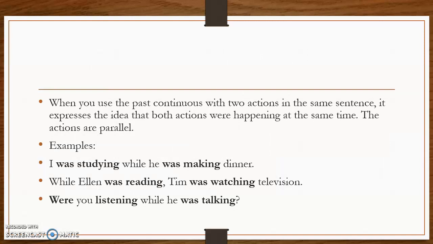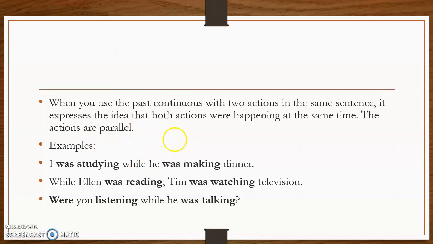Okay, so you are going to use it especially, guys, when, for example, 2 actions were happening at the same time in the past. And we are going to call them parallel actions. This is very useful, for example, when you are giving the information of your surroundings in your story, when you want to give background information. You are going to use especially this tense.